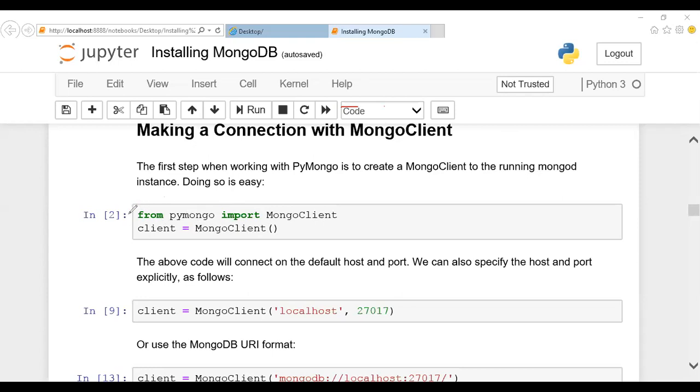Okay, by default it establishes a connection. No, I don't want the default. I want to specify the localhost name, and you're supposed to mention from where you're connecting and what the port ID is. What is the host name and what is the port ID, you're supposed to specify here. This is all about establishing a connection. You can go with this or you can go with this.